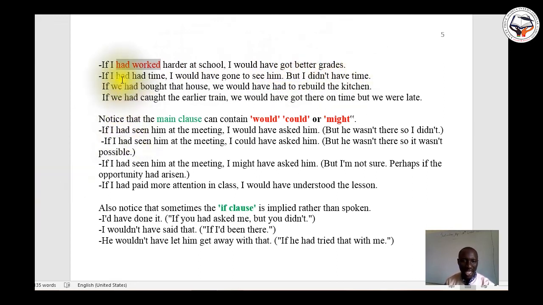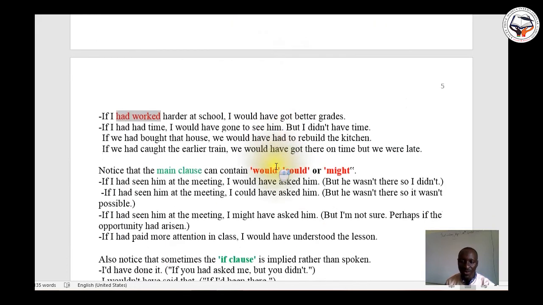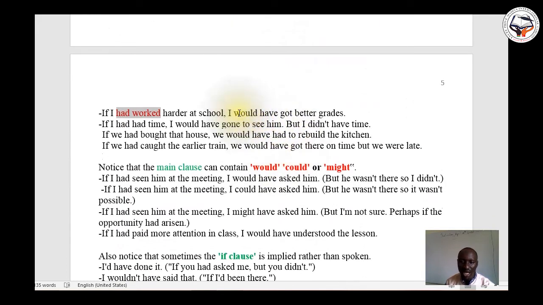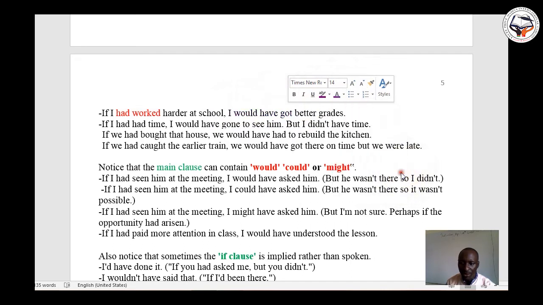All right. You see here, this is the main clause. In the main clause we have would have plus past participle. So I'm going to put it in blue. All right, that's good.